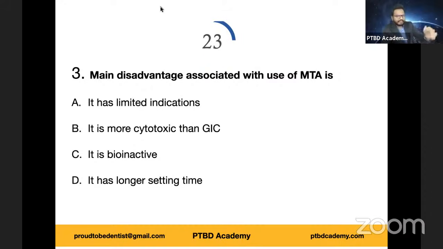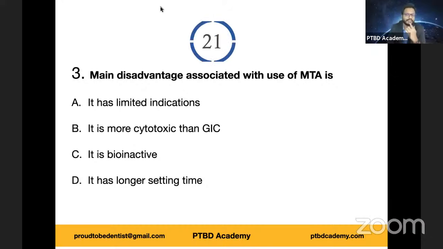In fact, in our discussion in the 5 AM session today, we have seen some indications of mineral trioxide aggregate. We've seen that it can be used for repairing perforations, root end cavity restorations after apicoectomies. Also, in several studies and in our post-radiation clinical practice, we use it as an obturating material after apexification, apexogenesis, where we need to stimulate the natural dental tissue formation.